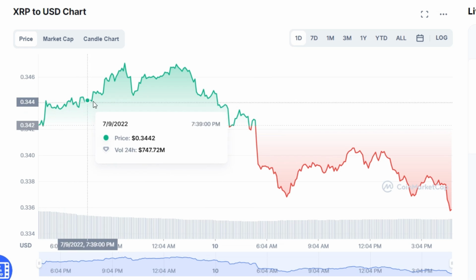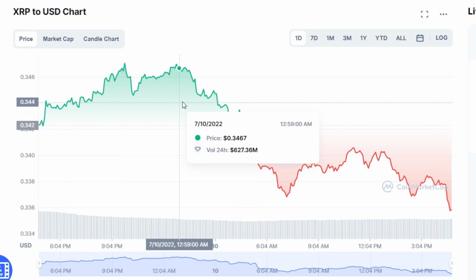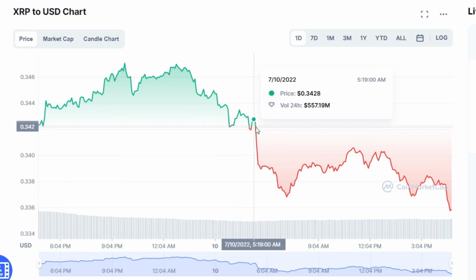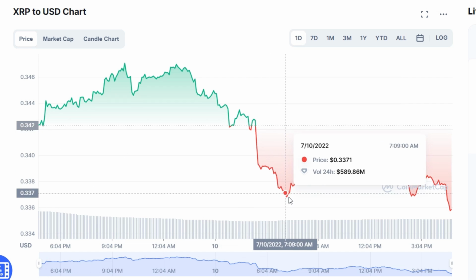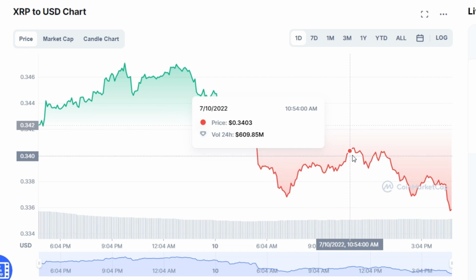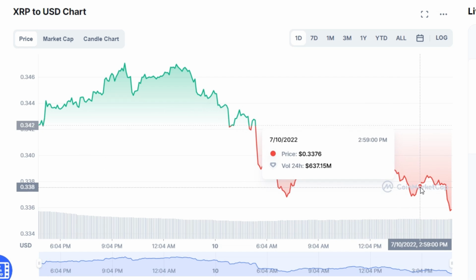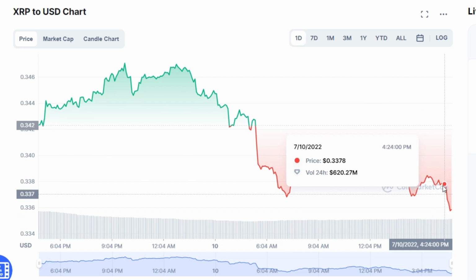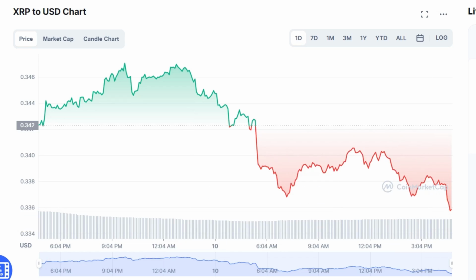The live XRP price today is $0.337800 USD with a 24-hour trading volume of $620,266,761 USD. We update our XRP to USD price in real time. XRP is down 151% in the last 24 hours.